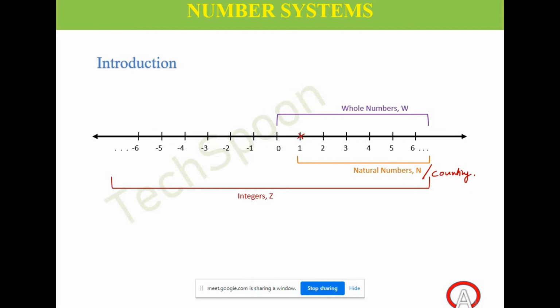Now, the largest negative integer is negative 1. Correct. Now, is the number system complete with integers? Do we have anything more? Do you think we have covered all the types of numbers which are on the number line? Is it like that?